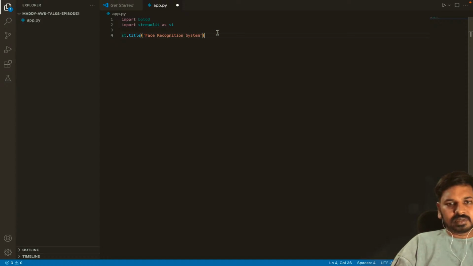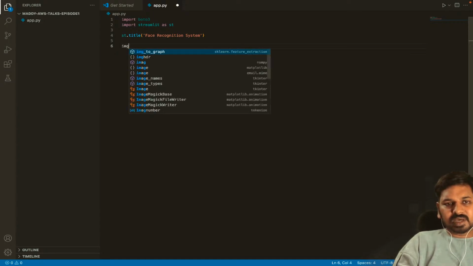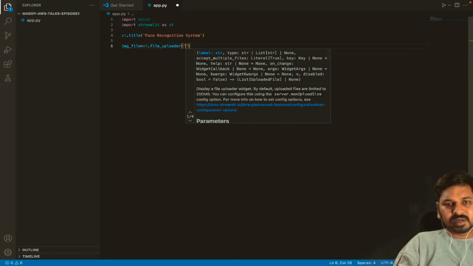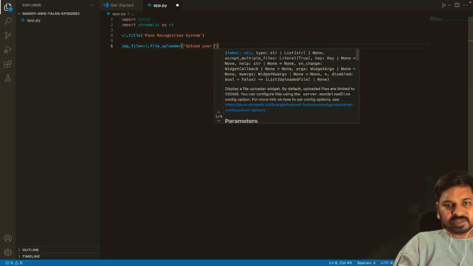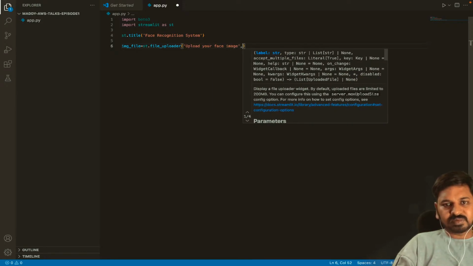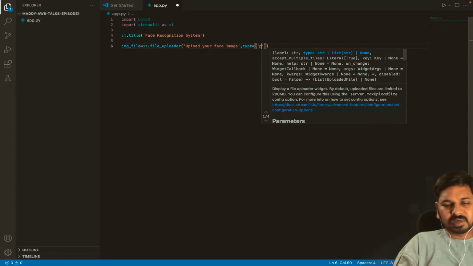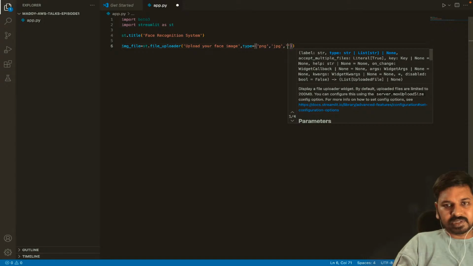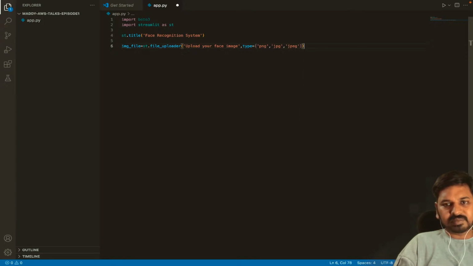Okay, and this is the title of the web app. Now here what I'll do is I'll just create a file, image_file equal to st.file_uploader. So here I'll write "Upload your face image". So what should be the type of image? Type equal to say png or jpg or jpeg. So what I'm trying to do, I'm trying to upload a file image.